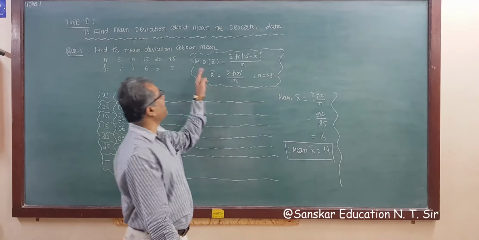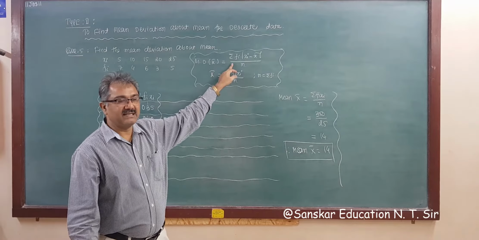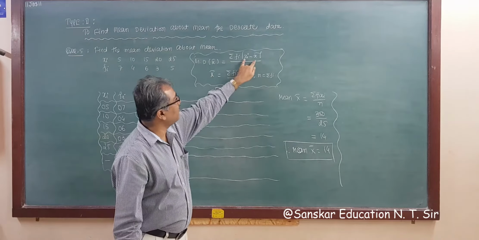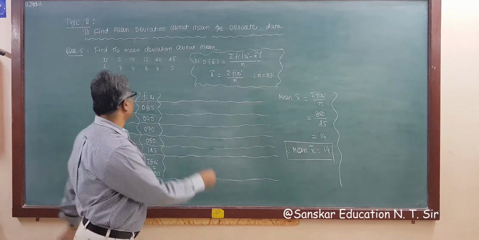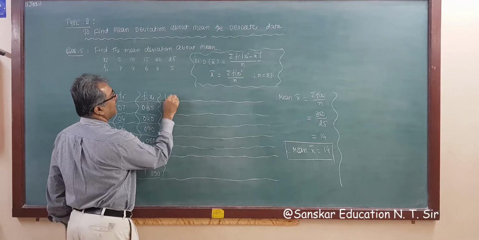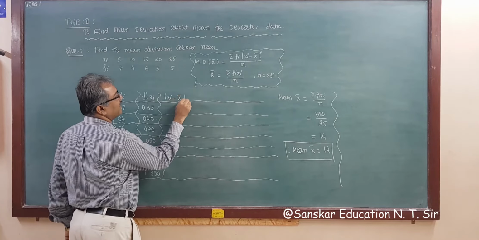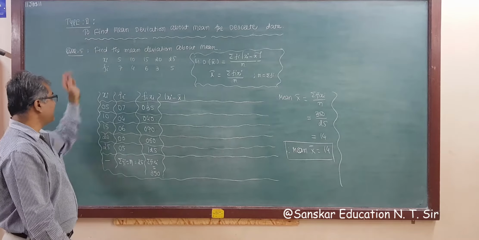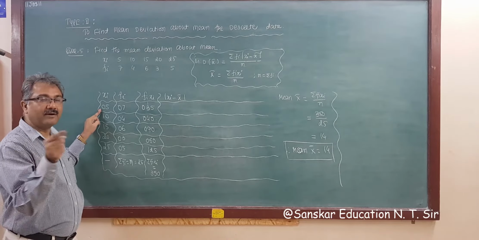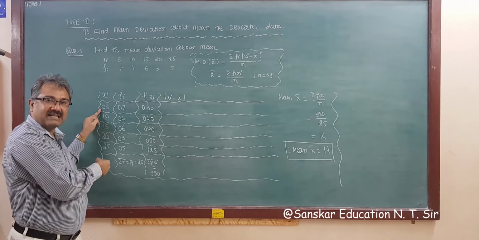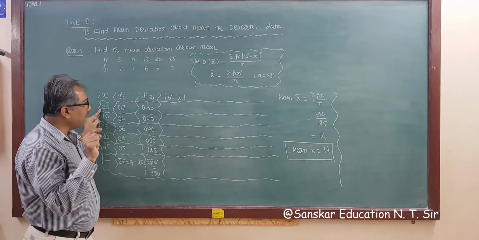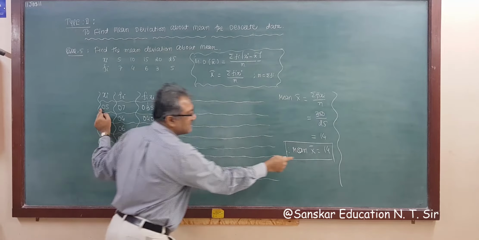Then mean deviation about mean. Formula is this. So what you require now first, xi minus x bar absolute value, modulus value. Now xi is this. So put one finger here on column of xi and keep in mind what is x bar. X bar is 14.